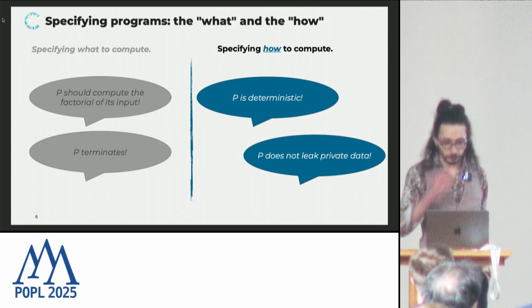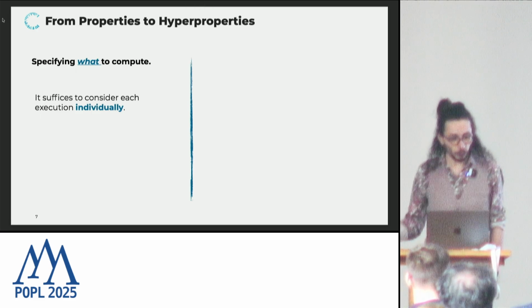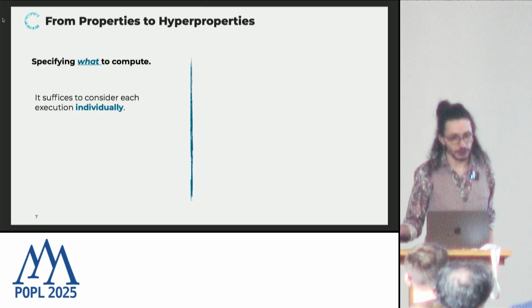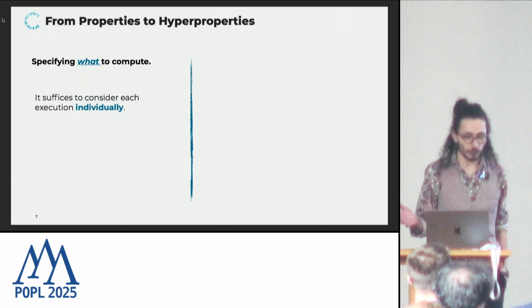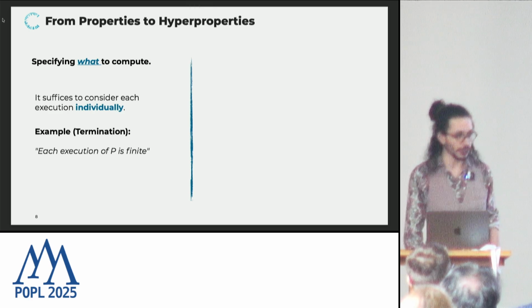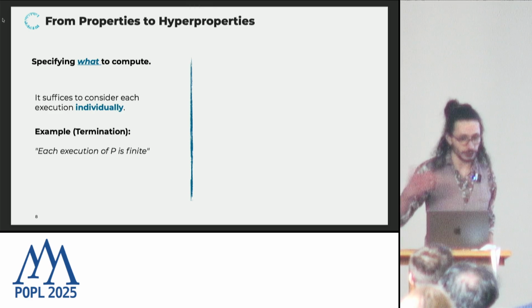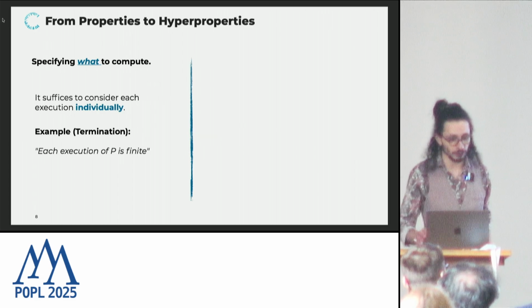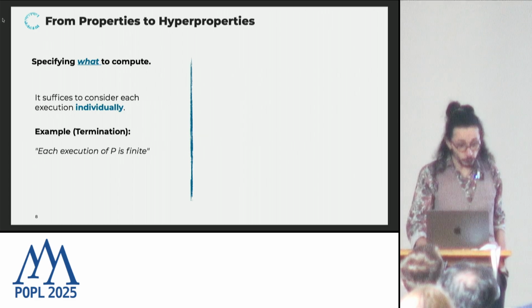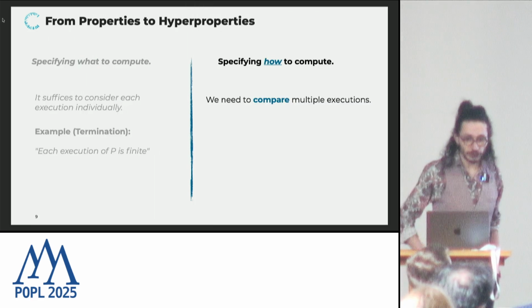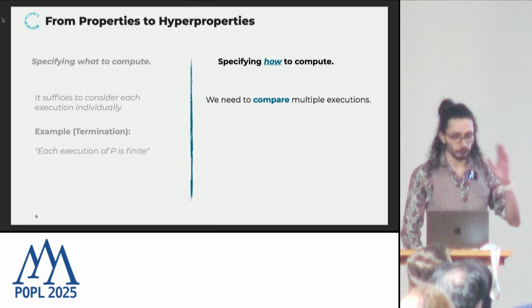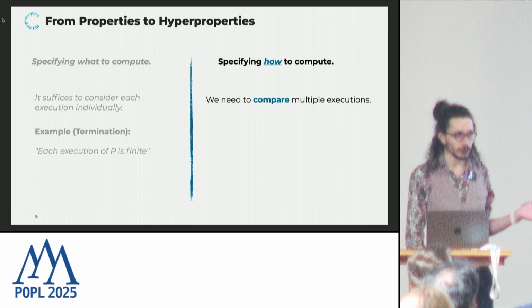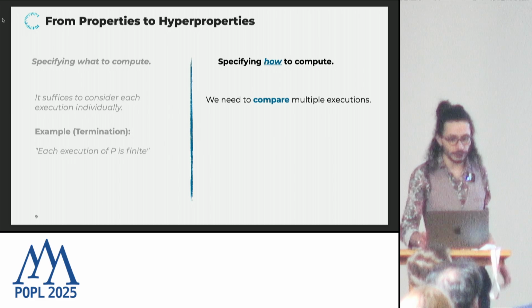So if we want to specify what to compute, it generally suffices to consider each execution of my program individually. As an example, if we want to specify termination, it suffices to look at each execution of my program and state that each of them is finite. Now, if we want to specify how to compute, looking at executions individually is not enough. What we need is we need to compare multiple executions. We need something a little more general.